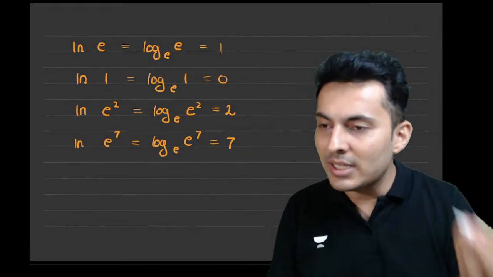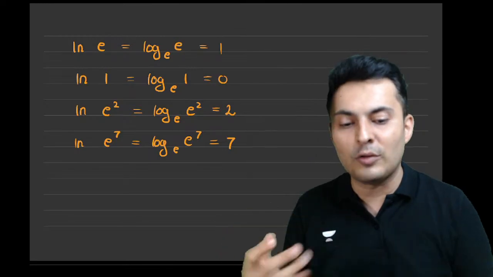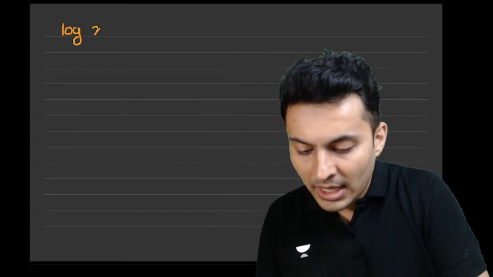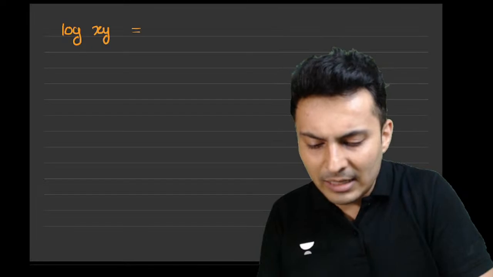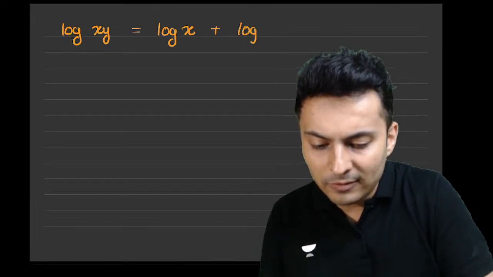Now I will give you certain formulas. Will you remember them? Because you will be needing these formulas at many places. So what are those formulas? First is the multiplication formula. So look at this. Log of xy to any base is always log of x plus log of y.